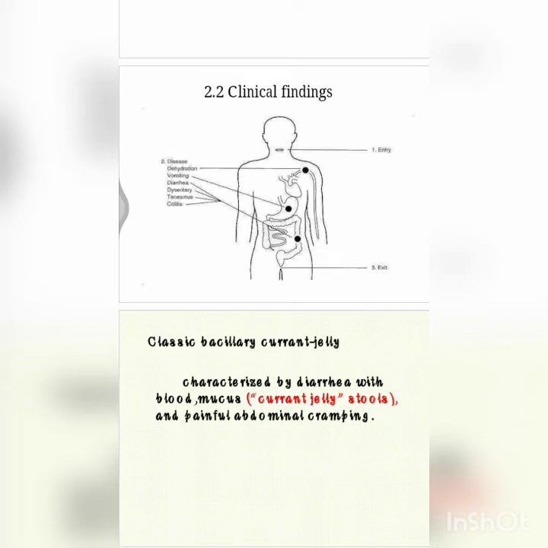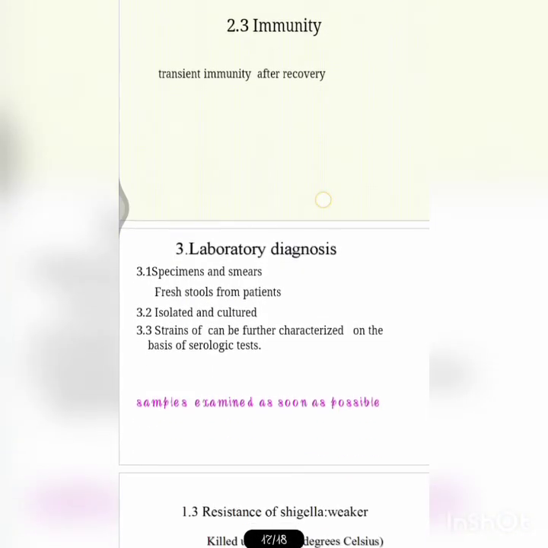Coming to laboratory diagnosis, how we can find it is mainly by fresh stool samples and swabs from the ulcer, and also collection by bedpan from mucus flakes, and transport media. The swab should be taken by sigmoidoscopic examination, and the transport medium is mainly buffered glycerol saline. In microscopic examination, wet preparation shows plenty of pus cells, RBCs, and non-motile bacilli.